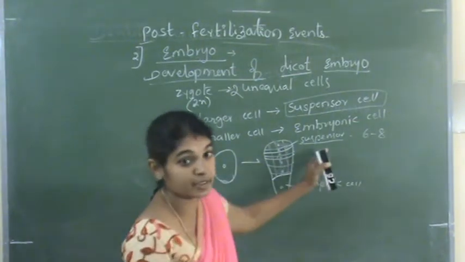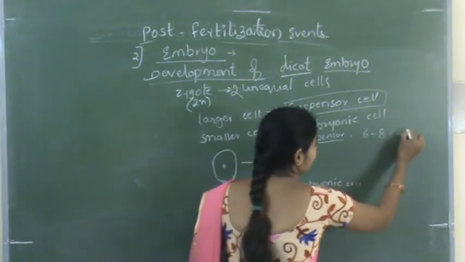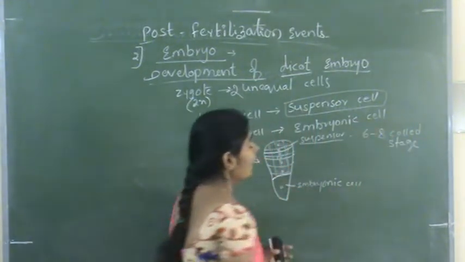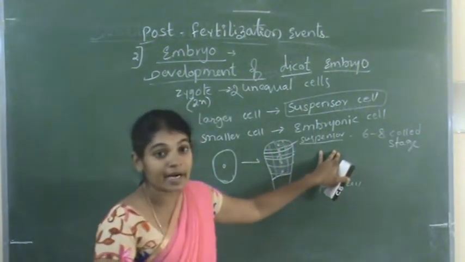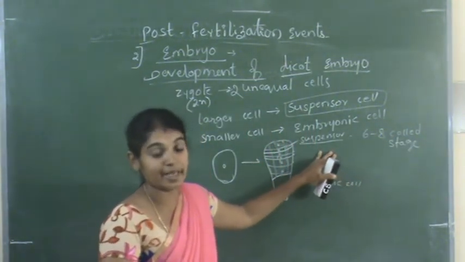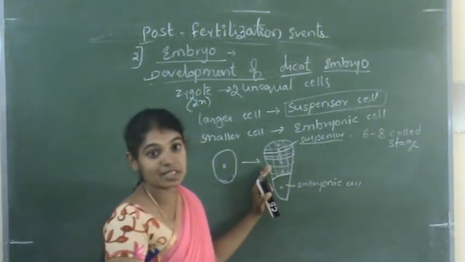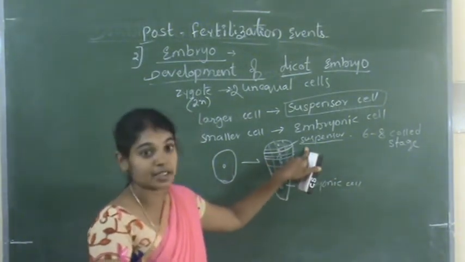This stage is called the octant stage, because here 8 cells are formed due to the transverse divisions of the suspensor cell.